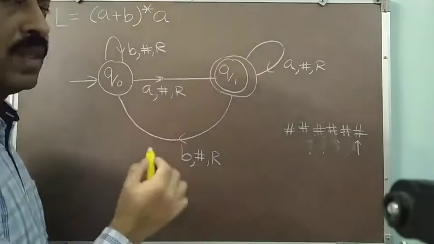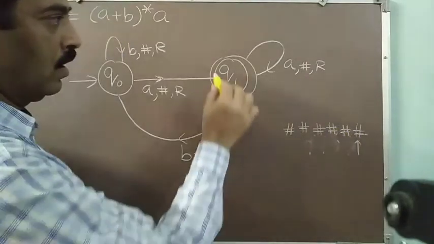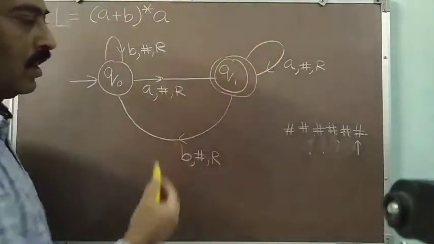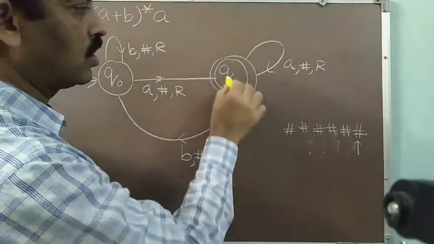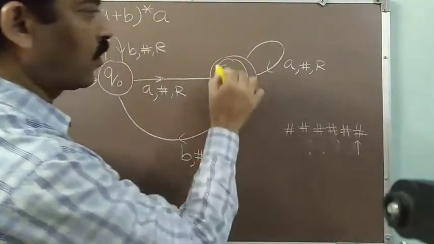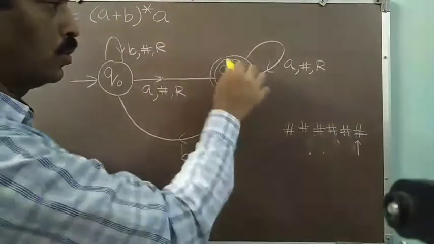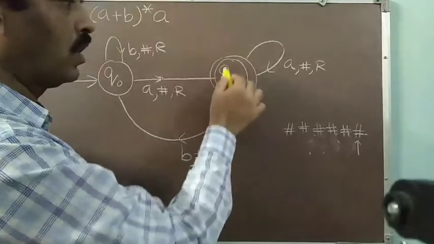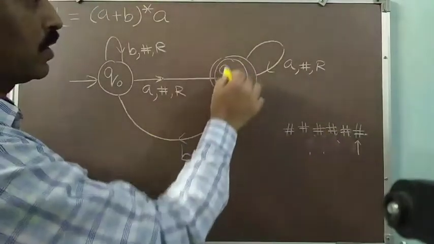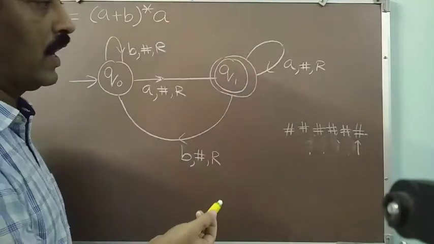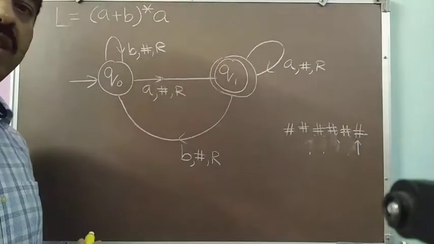Now I am in the state Q1, which is a final state. In Q1 state, I am reading a blank. Q1 on A, I have a transition. Q1 on B, I have a transition. But I do not have any transition on the blank symbol from the Q1 state. So in this situation, my machine will halt, and it has halted in a final state. My whole string has been processed, so the given string will be accepted by this Turing machine.